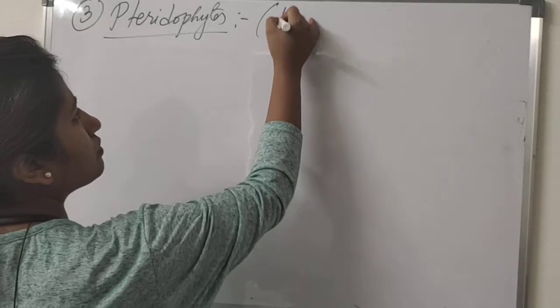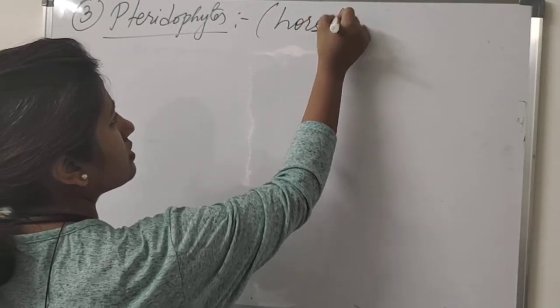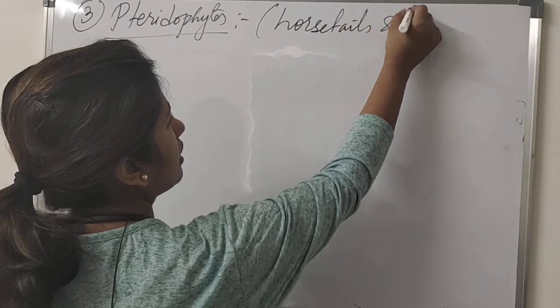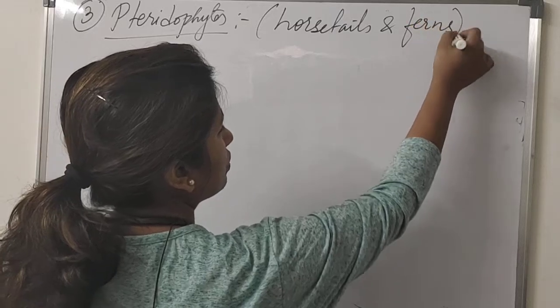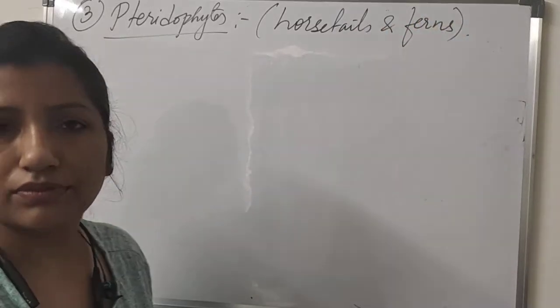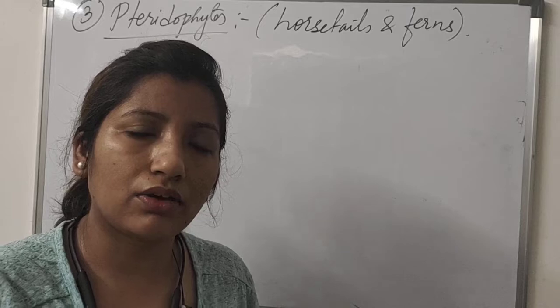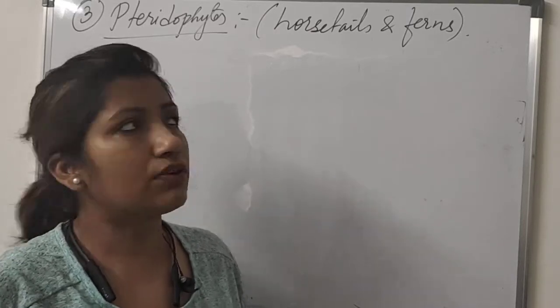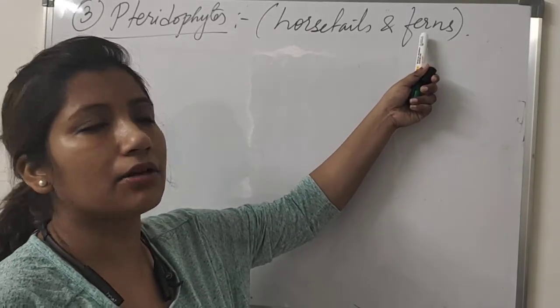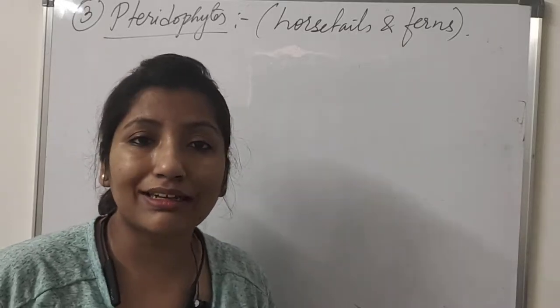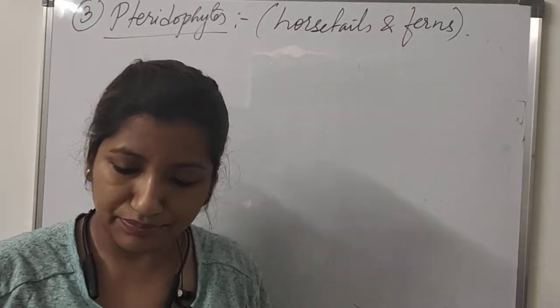The common pteridophytes which we see are horsetails and ferns. You can refer to the diagram in 3.3 of your textbook, where you will see the diagram of ferns and horsetail.